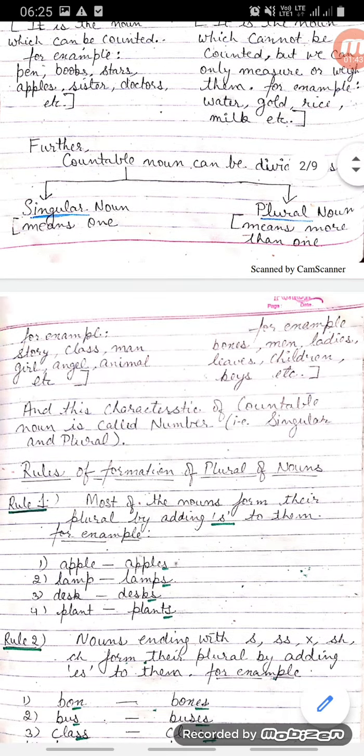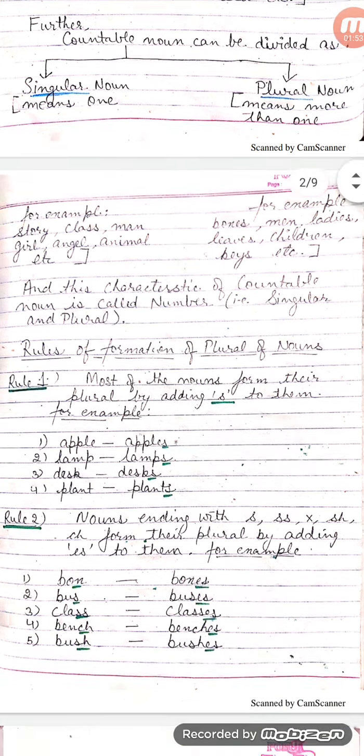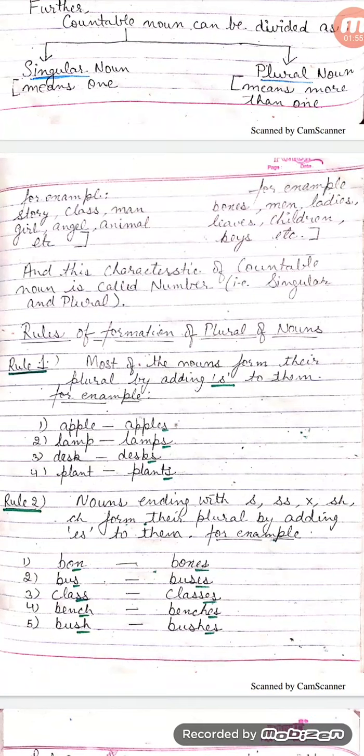For example, story, class, man, girl, angel, animal, etc. All these are singular nouns. Plural nouns, for example, boxes, men, leaves, children, keys, etc. All these are the examples of plural noun. And this characteristic of countable noun is called the number, that is singular and plural.